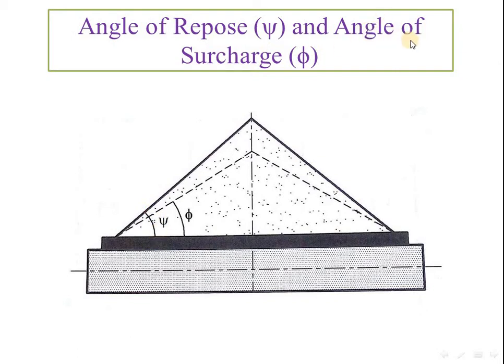The angle of surcharge is the angle measured when the belt is rotating with a certain velocity; then the material settles down on the belt and that angle comes down, so it is less. The angle of surcharge is always less than the angle of repose, as the angle of repose is the angle when material is poured and the belt is stationary, and the angle of surcharge is when the belt is moving with a certain velocity.